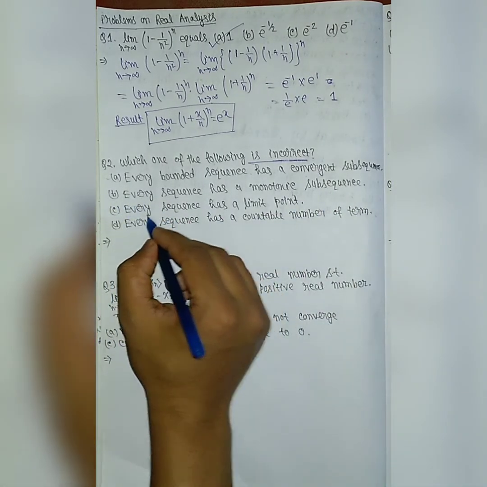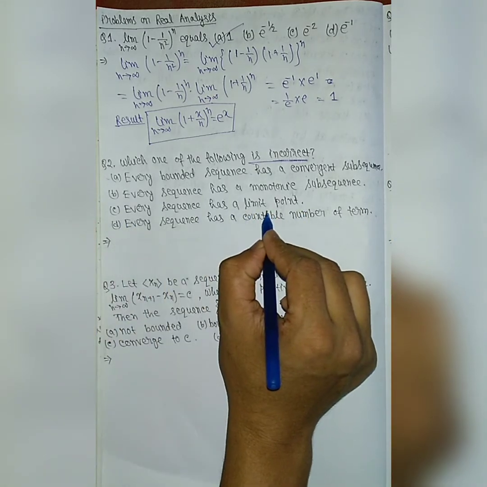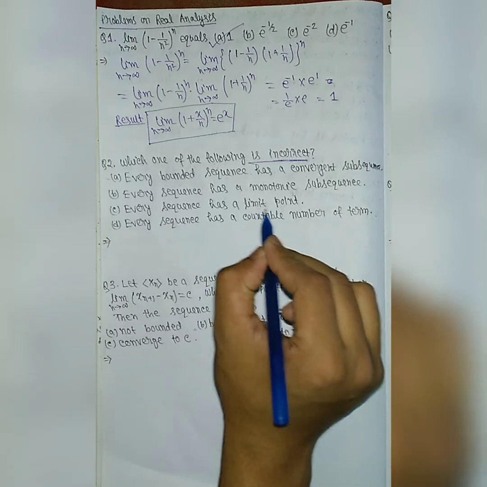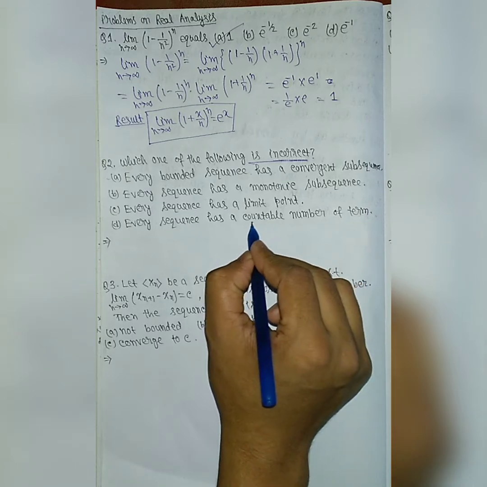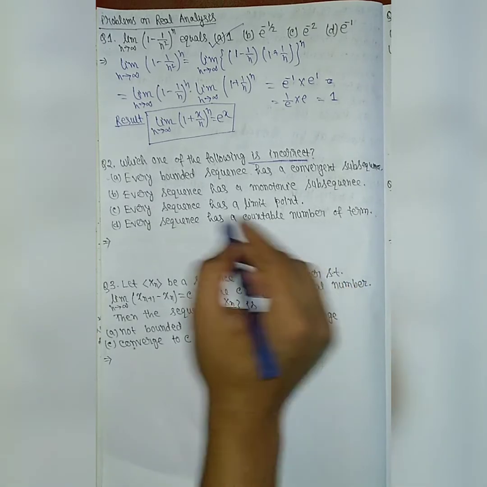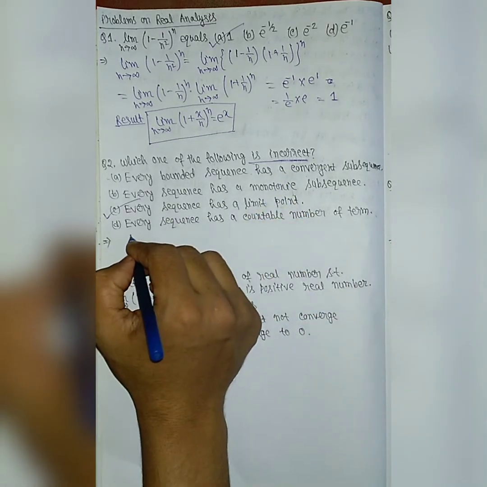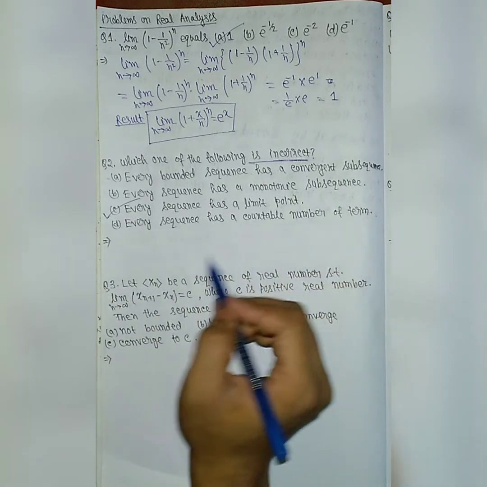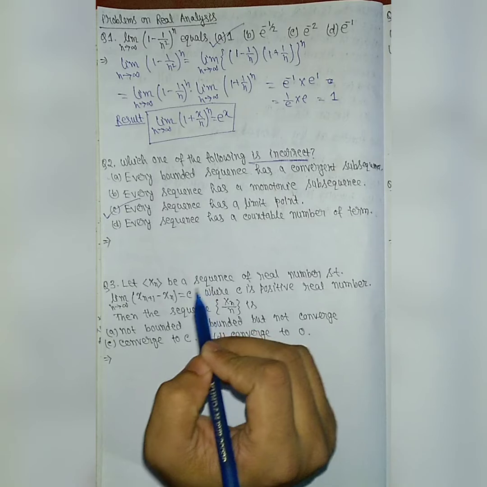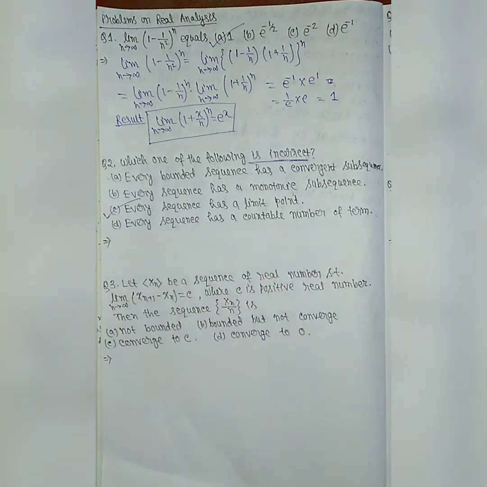It is said that every sequence has a limit point. This is not true. Any sequence may or may not have a limit point, because if the sequence is divergent, then the sequence does not have any limit point. So this is an incorrect statement, so option C is the incorrect one. Now we check whether option D is correct or not. Every sequence has a countable number of terms. Yes, for every sequence there are a countable number of terms. This is also a correct statement. So now we'll solve problem 3.